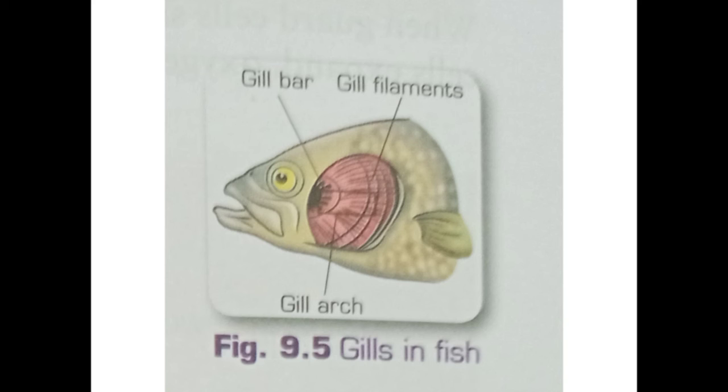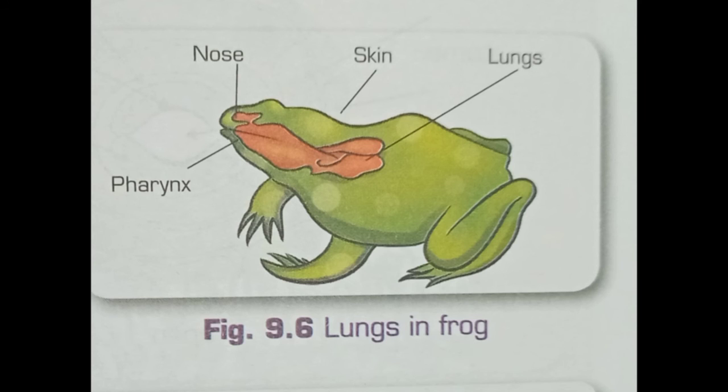Respiration through gills. Fish and other aquatic animals respire through gills. Gills are covered by an opening called operculum. Operculum lets the water pass through the gills. The gills absorb oxygen from the water. Respiration through lungs. Animals such as frogs breathe through the lungs present in their body. Tadpoles breathe through gills when in water.